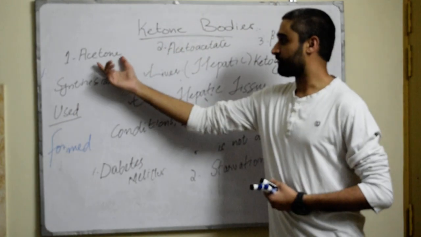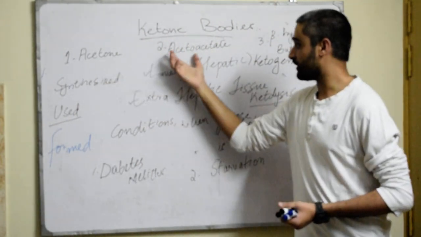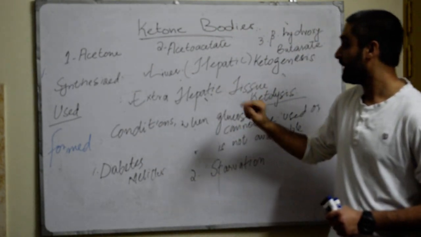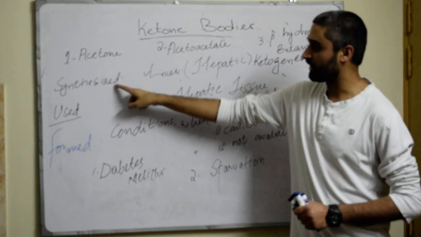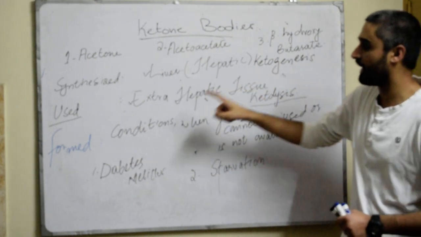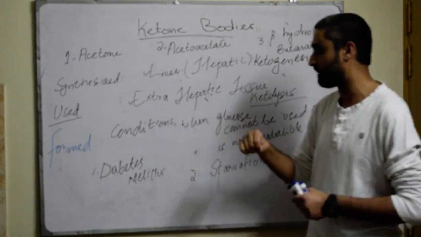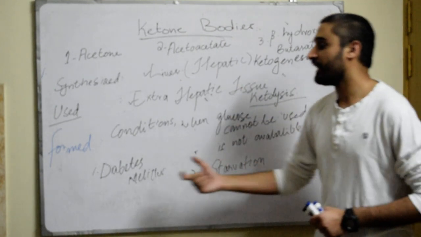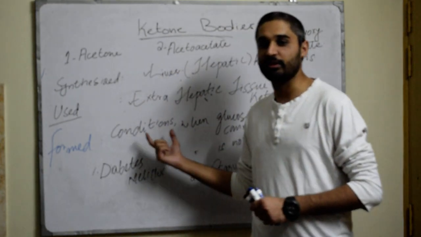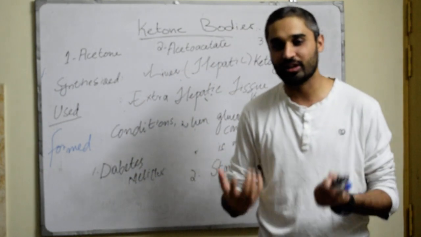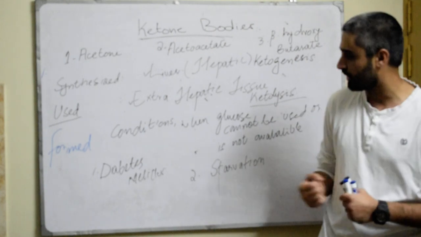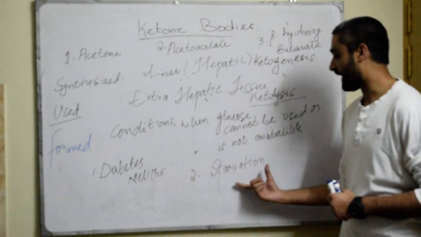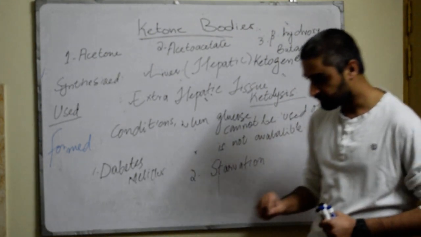So ketone bodies are of three types: acetone, acetoacetate and beta hydroxybutyrate. They are synthesized in the liver, in hepatic tissue. The synthesis of ketone bodies is called ketogenesis. They are split up in the extrahepatic tissue, and this is called ketolysis. They are formed in conditions when glucose is not available for the body, or glucose cannot be utilized. These conditions are diabetes mellitus and starvation.